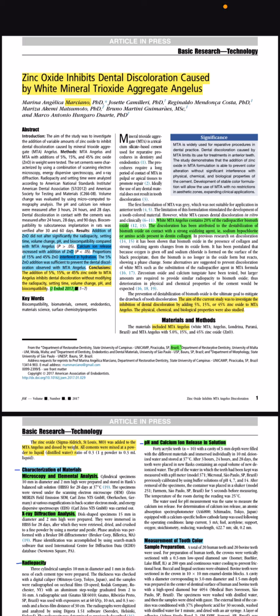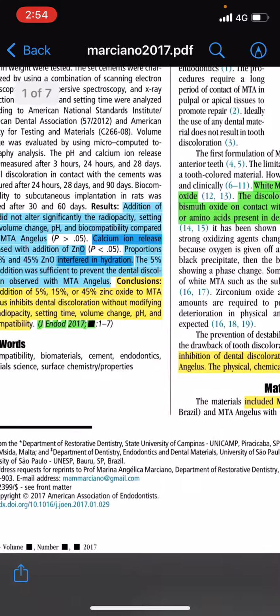Bismillahirrahmanirrahim. Today I'm going to present this article: zinc oxide inhibits dental discoloration caused by white MTA Angelus. This group from Brazil, Marciano and others, published it in 2017 in JOE.